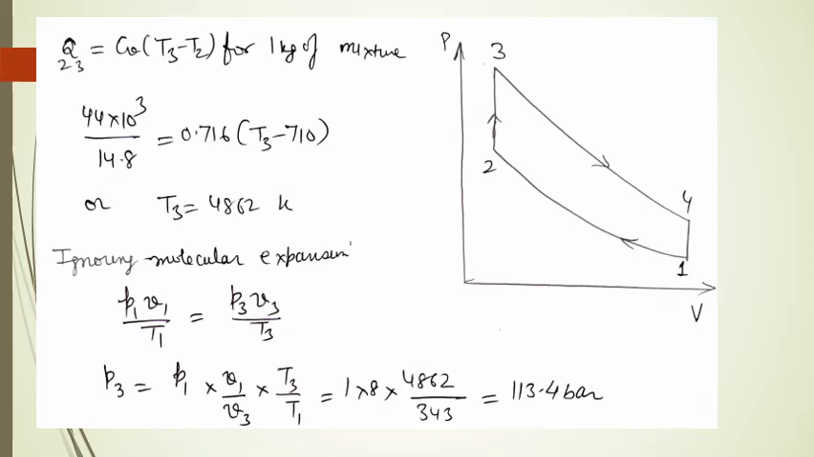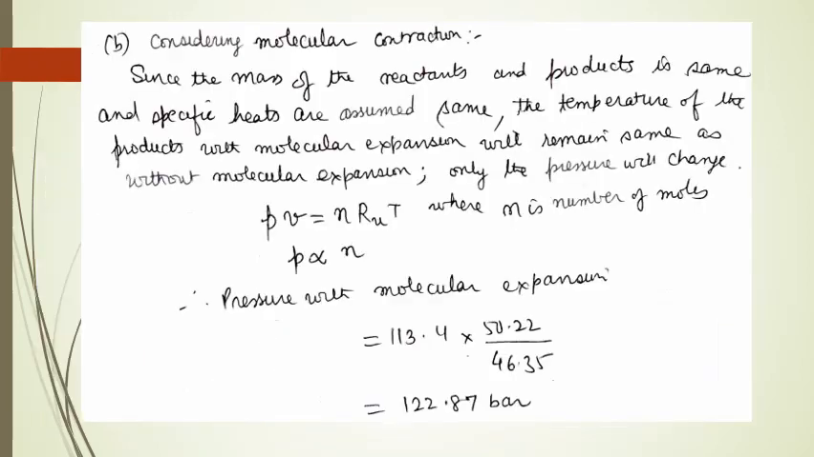Now when we are not considering molecular expansion, we can say P1 V1 upon T1 is equal to P3 V3 upon T3, and this gives me the value of P3, which is equal to P1 into V1 upon V3 into T3 upon T1, and that comes out to be 113.4 bar. Now considering molecular expansion, since the mass of reactants and products is same and specific heats are assumed same, the temperature of the products with molecular expansion will remain same as without molecular expansion, only the pressure will change.